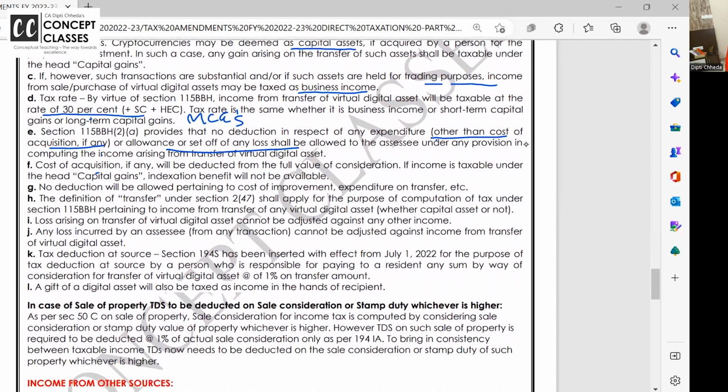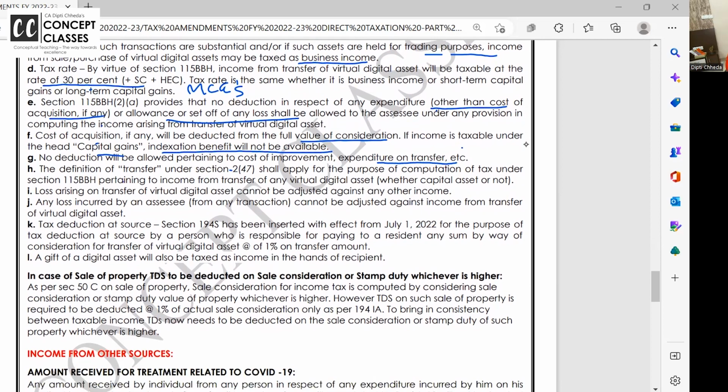So cost of acquisition will be deducted if income is taxable under capital gain. No indexation benefit is given. Ma'am, I am holding cryptocurrency for more than 2 years, 3 years, 5 years? Nothing. Age wage kuch nahi hai. 30% flat, it is taxable. But see, 30% flat in capital gain chapter or in business income, not in other sources. No deduction will be allowed pertaining to cost of improvement and transfer related expense. And this shall apply for the purpose of computation of tax.